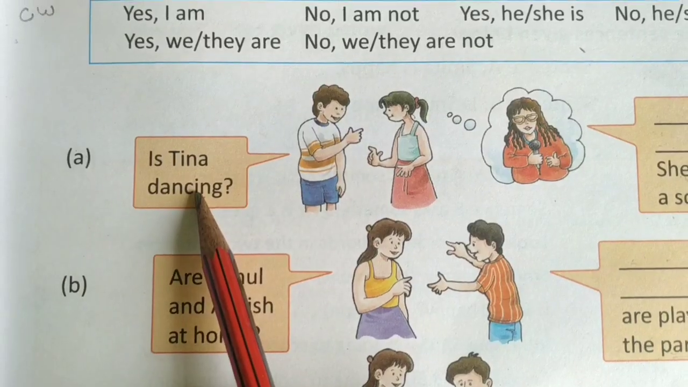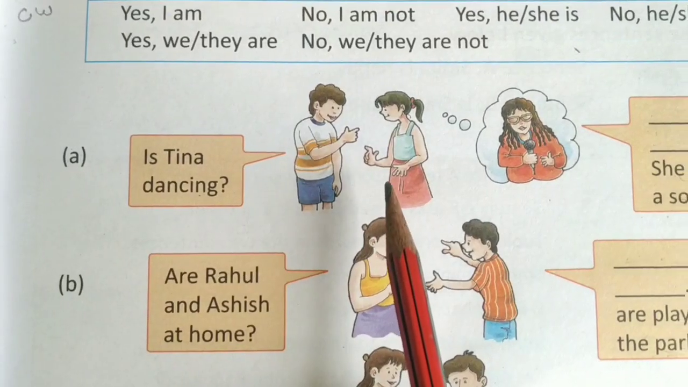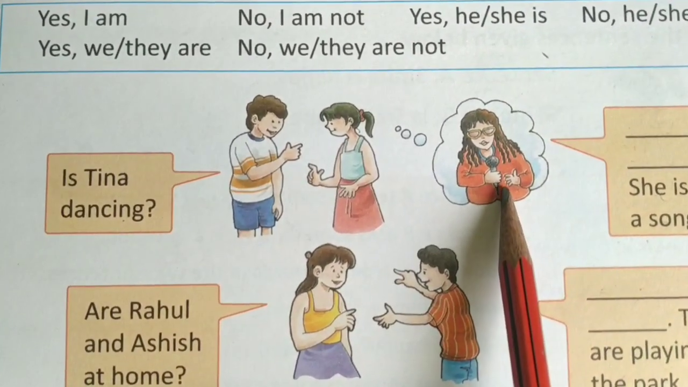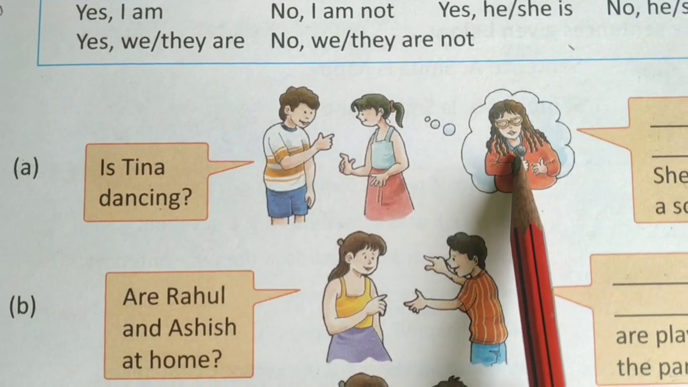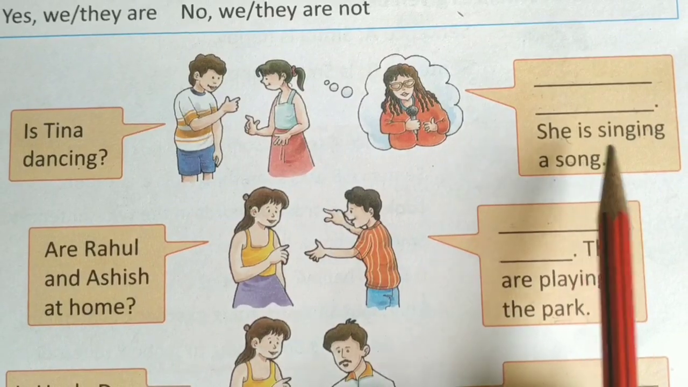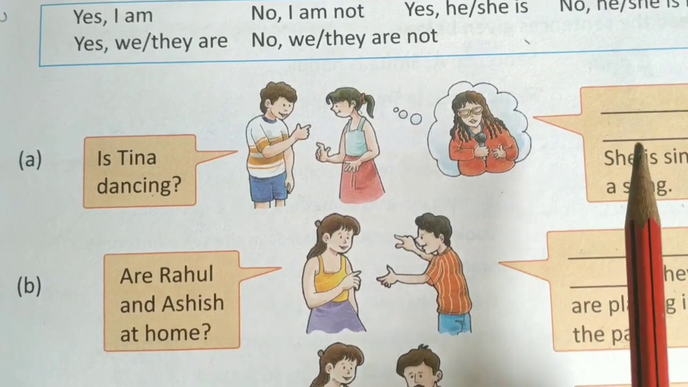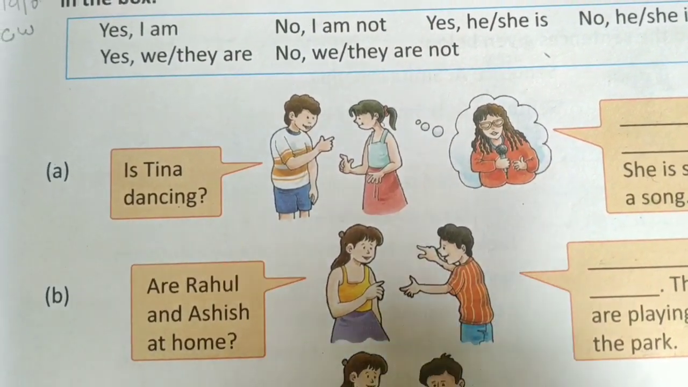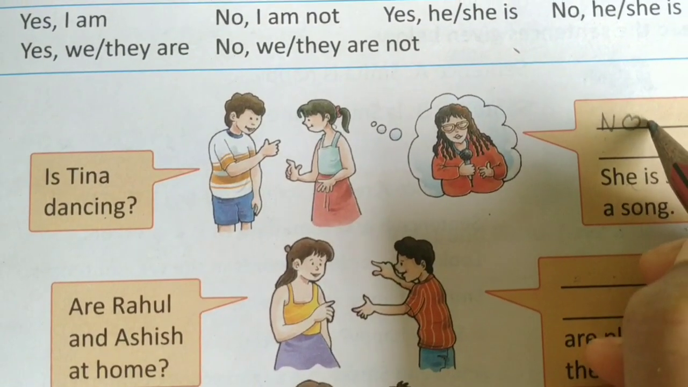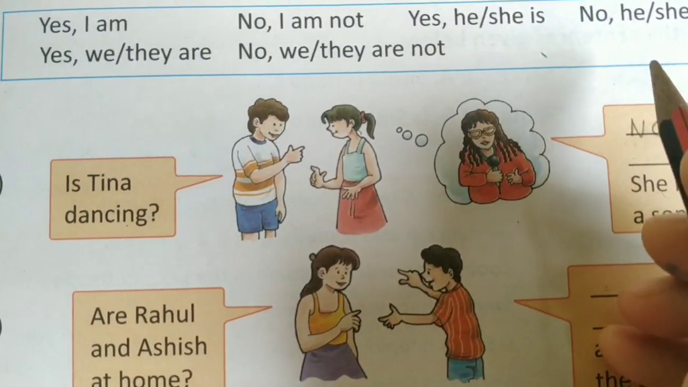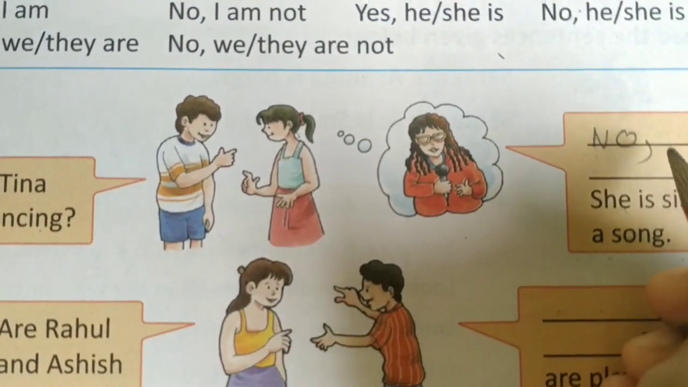Now look at the first one. Is Tina dancing? The boy is asking the girl, is Tina dancing? Then look at the picture here. Is she dancing? No. She is doing something else. She is singing a song. That means she is not dancing. So the answer will be no, then comma, she is not. No, she is not.